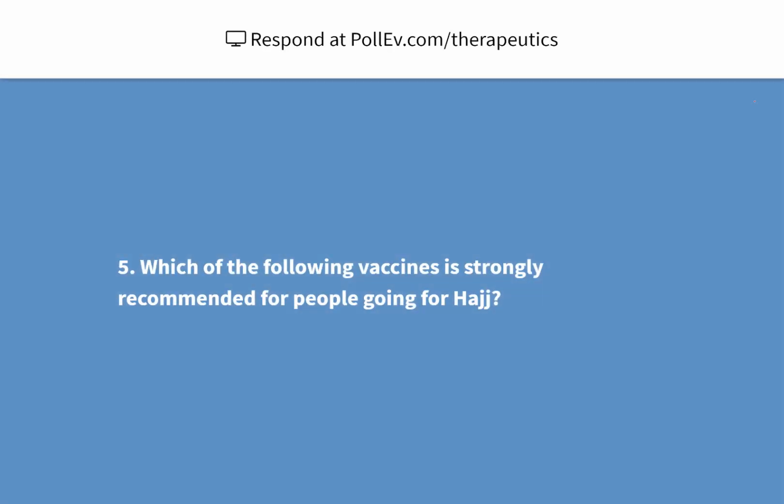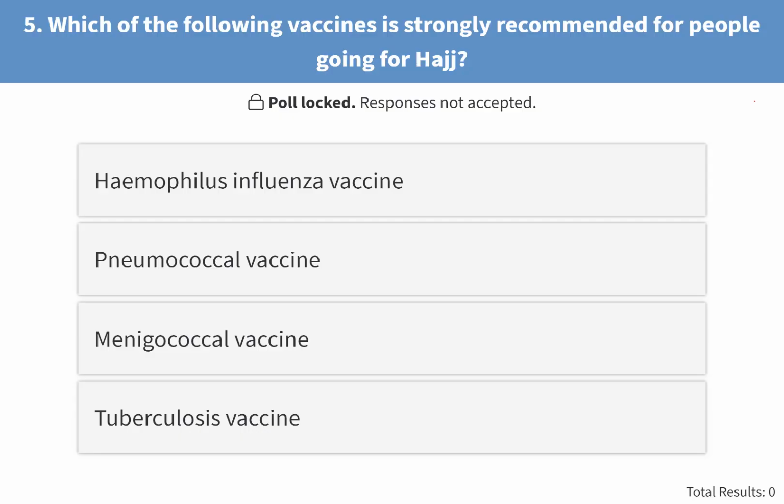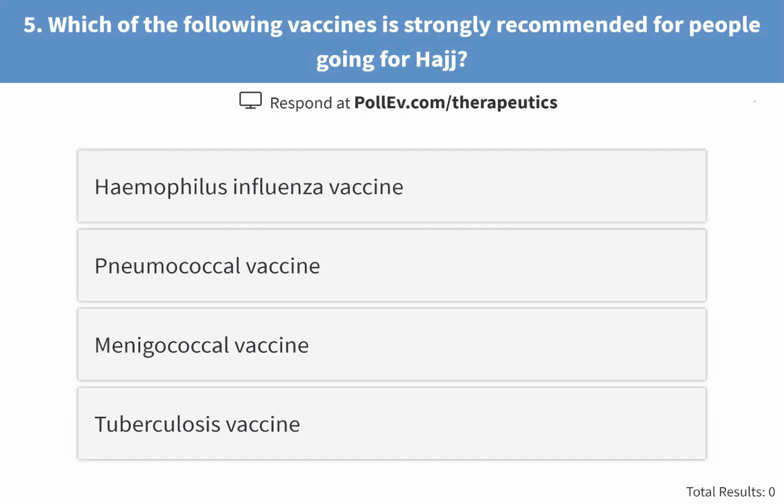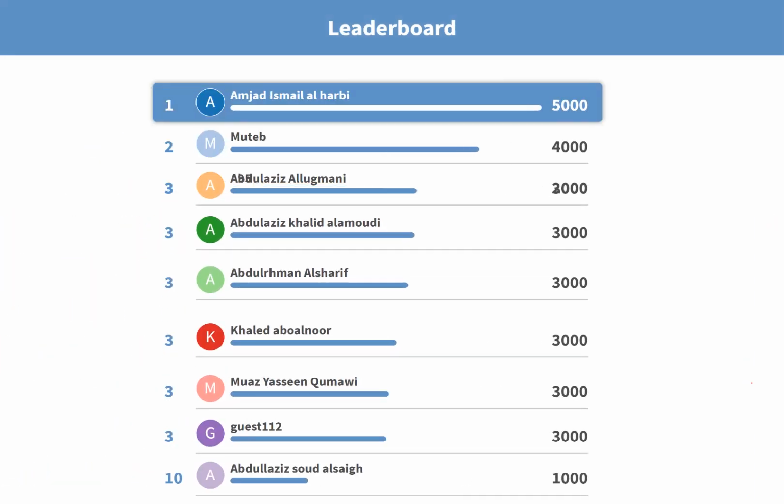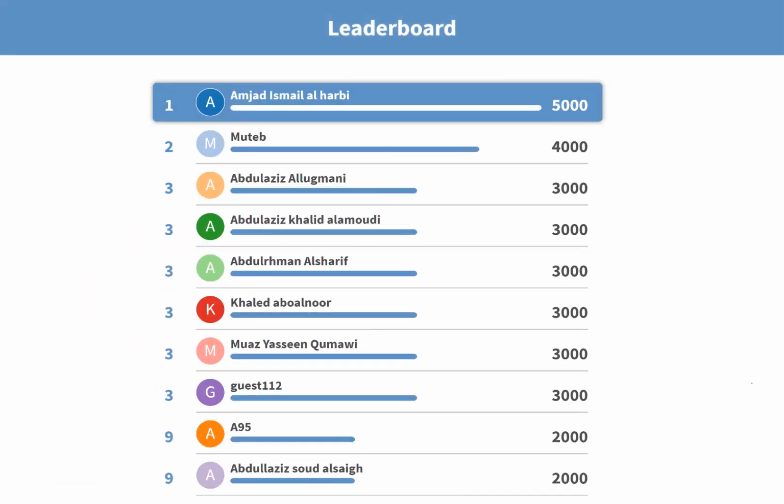Question 5. Which of the following vaccines is strongly recommended for people going for Hajj? It's an easy one. Guys, not Haemophilus influenzae vaccine. Again, as I said, do not get confused with the flu vaccine. This is not the flu vaccine. This is the Hib vaccine, which is against bacteria, Haemophilus influenzae B. Okay, next question.